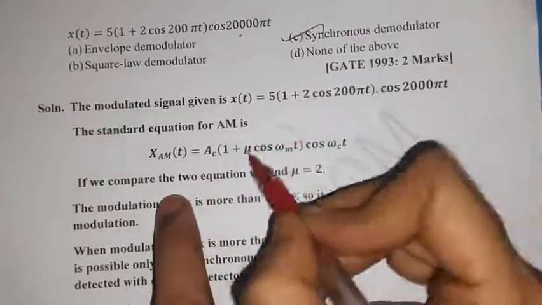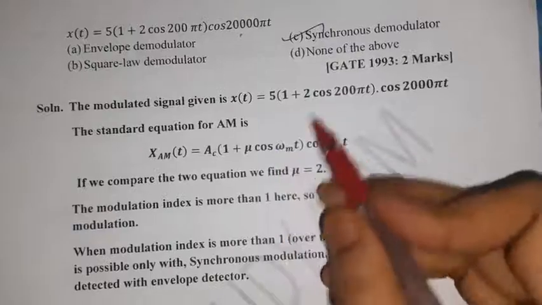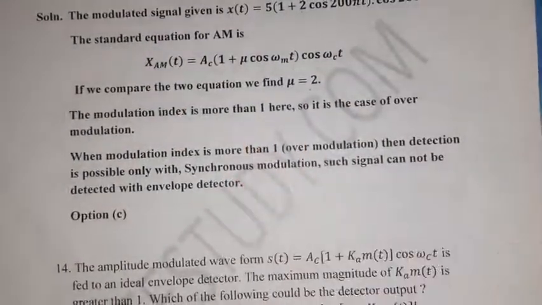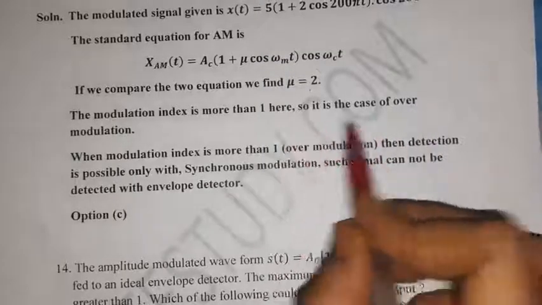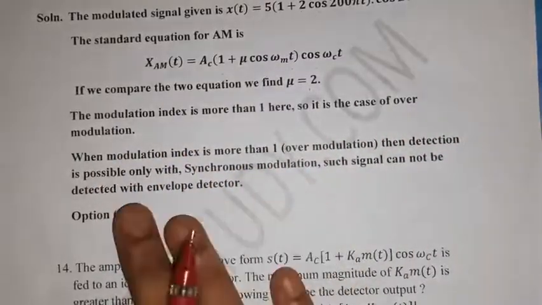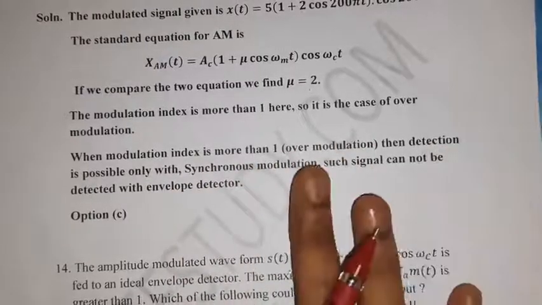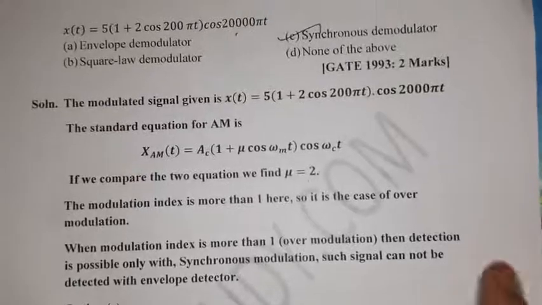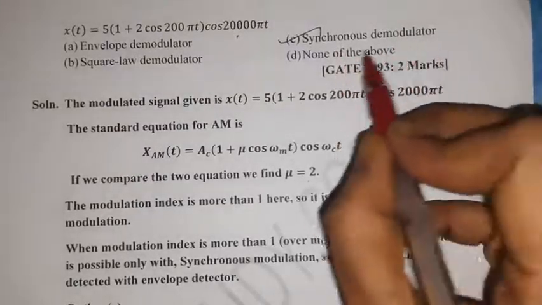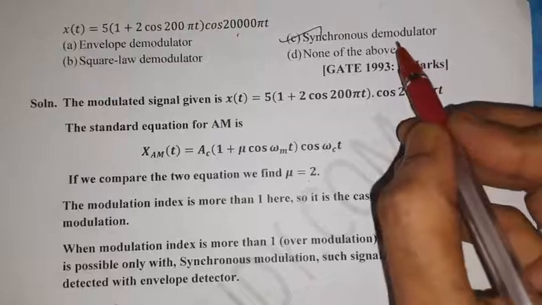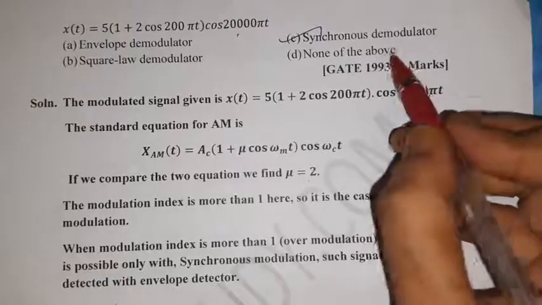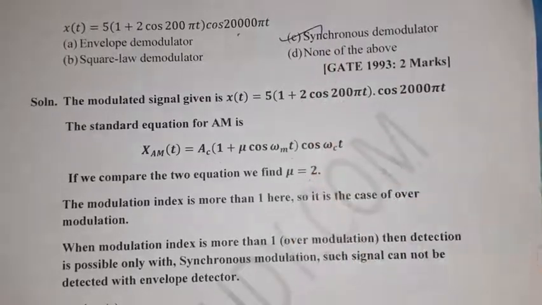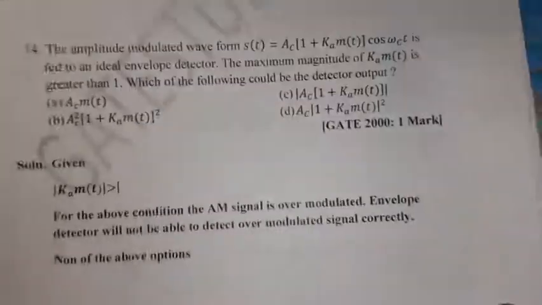By comparing with the standard equation, we get mu equal to 2. So the modulation index is more than 1, which is the case of over modulation. Whenever the modulation index is more than 1, detection is possible only by a synchronous demodulator, not by an envelope demodulator. For over modulation, option C, synchronous demodulator, is the right option.